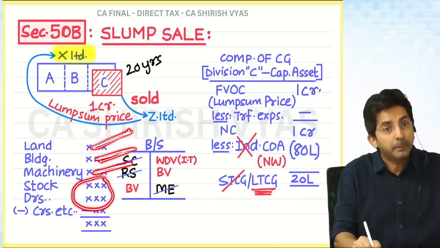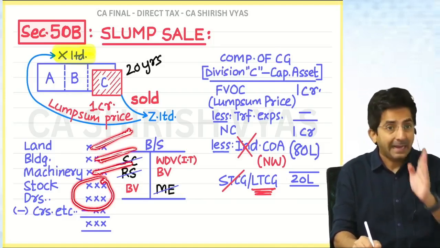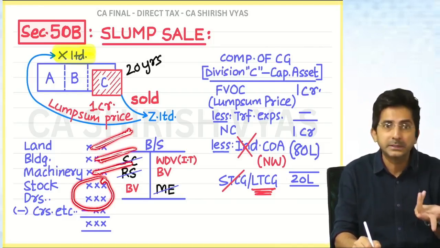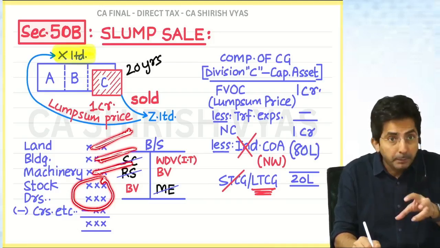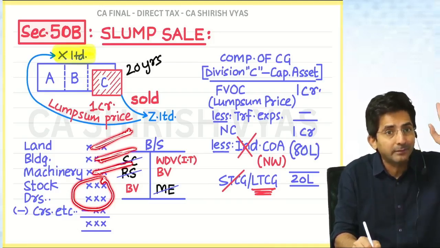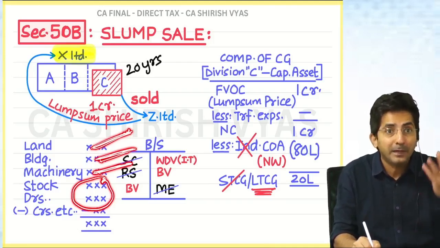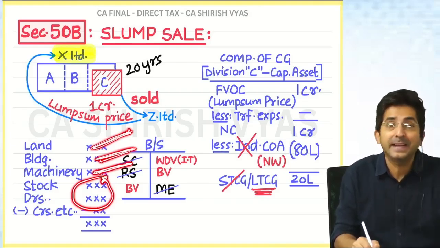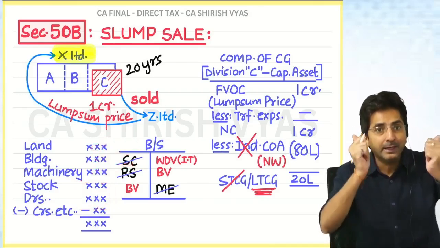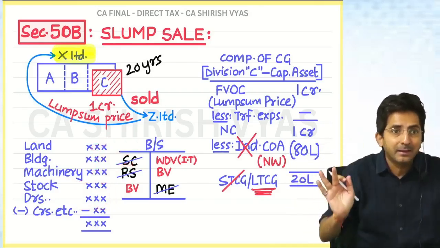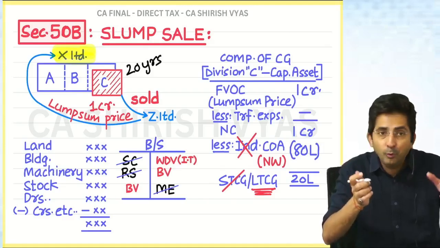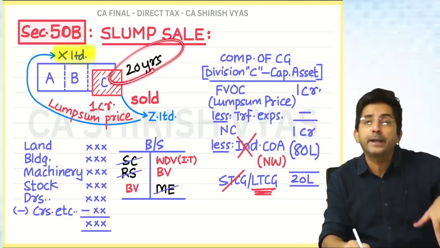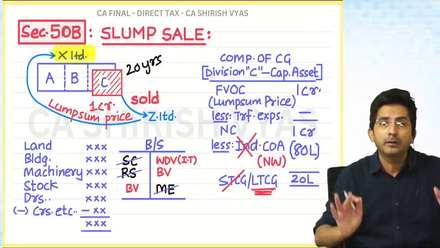Stock and debtors would have come under business income. In the asset wise working, stock and debtors will not be taken in capital gain. They go to business income because stock means goods, and in business income, the tax is at slab rates only. So imagine your tax would have been high if the working had gone asset wise. But the law says feel lucky because you did a slump sale. We are not doing asset wise; we are doing the calculation for the business as a whole, and because your business is 20 years old, everything became long term.